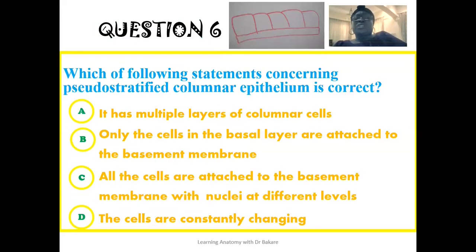The 6th question: which of the following statements concerning pseudostratified columnar epithelium is correct? The correct option here is that all the cells are attached to the basement membrane with the nuclei at different levels. We say it is a pseudostratified columnar type of epithelium, so it gives a false representation of a stratified epithelium. Meanwhile, it is a single layered epithelium. So you have all the cells attached to the basement membrane. The only distinct presentation that you see is that the nuclei are not on the same level. They are at different levels. And this is the correct option here.